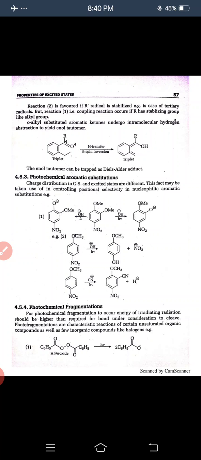Nitro and methoxy aromatic compounds react with OH in presence of h nu to form this compound and release a NO2 minus ion, and in presence of h nu react with CN to prepare a cyano compound and remove a hydride ion.